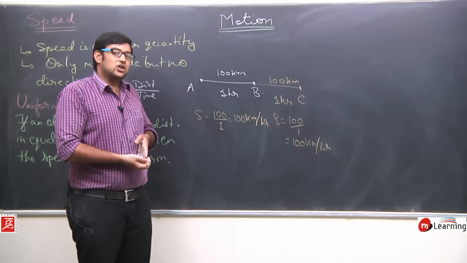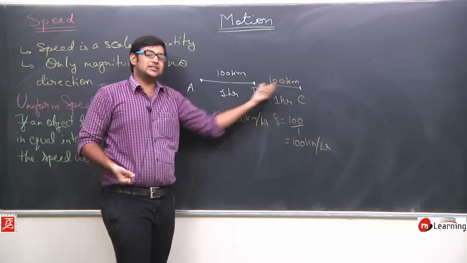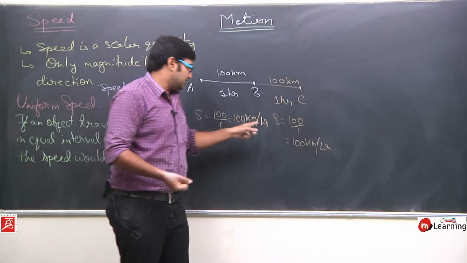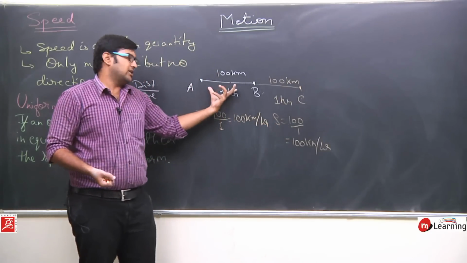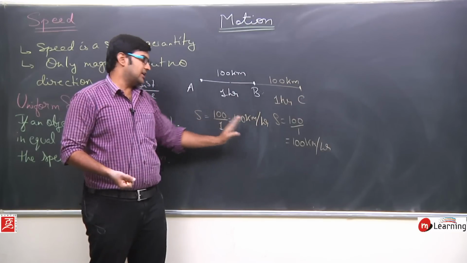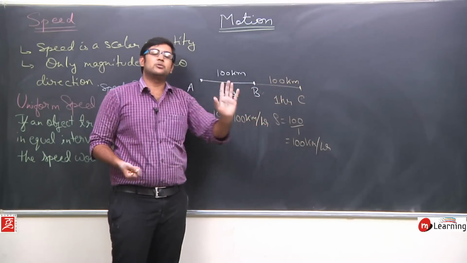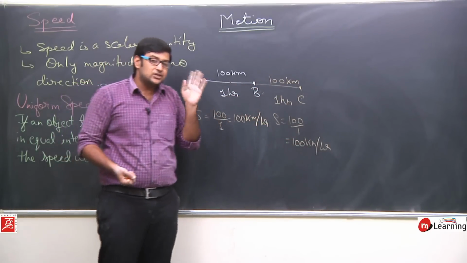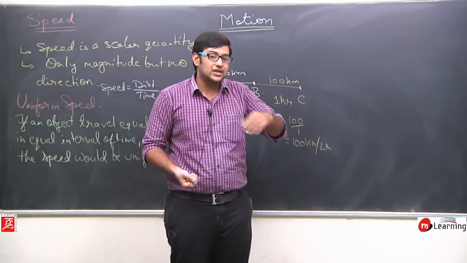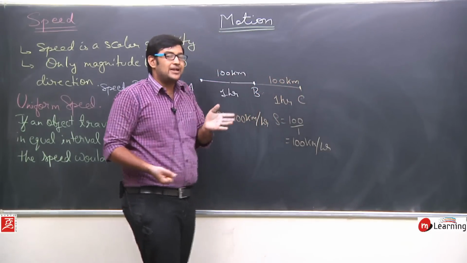The object is traveling equal distances, 100 kilometers, in equal intervals of time, 1 hour and 1 hour. From A to B the speed was 100 kilometers per hour, and from B to C again 100 kilometers per hour. There is no change in the speed. It is traveling at a constant speed. That speed is known as